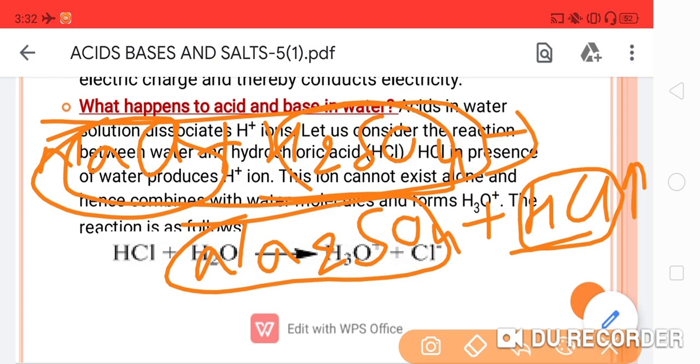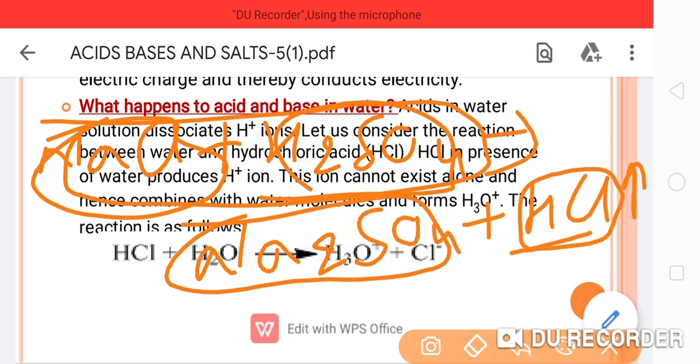Whether this HCl gas reacts as an acid or not, we have to test with the help of litmus paper. When you take a moist blue litmus paper and expose it to the mouth from which the HCl gas is evolving, you will find its color turns red. But suppose this blue litmus paper is a dry litmus paper, and you expose it to the mouth of the bending tube from where HCl gas is evolving, the color of the litmus paper will not turn red. Why? This is the reason behind it.